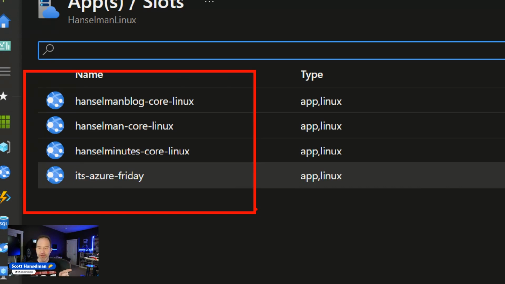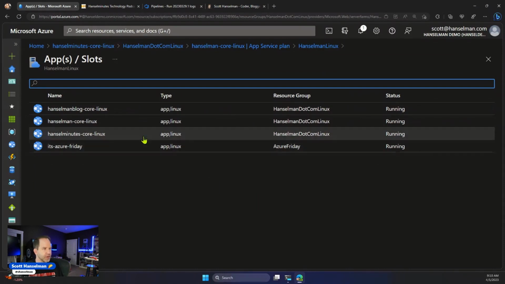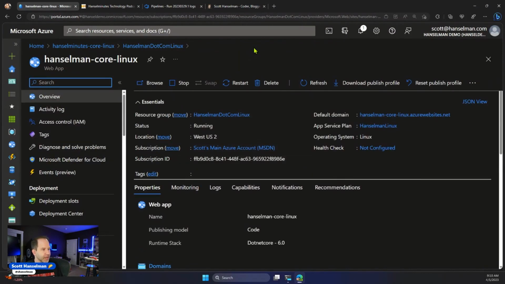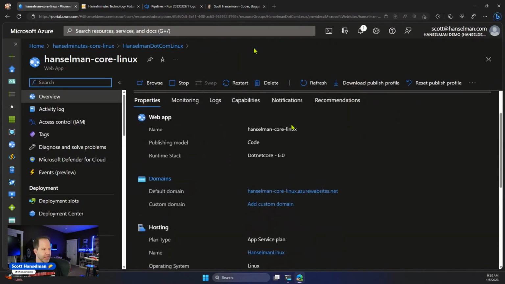So I'm actually saving $25 a month, and I'm getting way better perf, and arguably have a little bit more headroom there, and could probably run another small site. So all 4 of those sites are running happily on that app service plan, and that was a big move for me. That was a big deal.